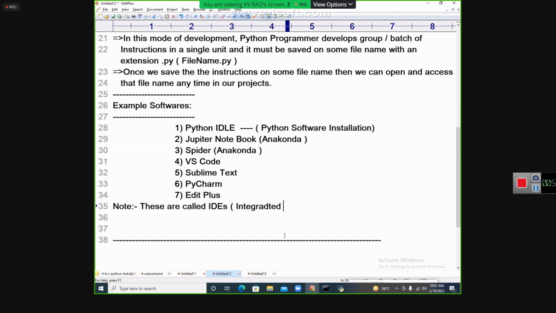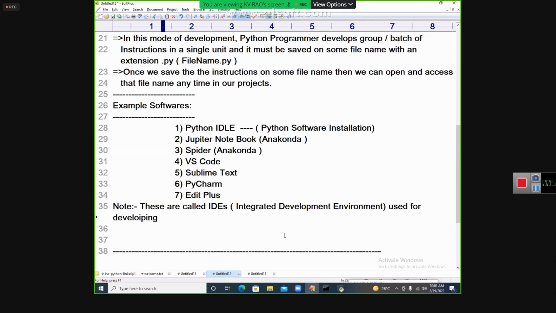IDE stands for integrated development environment. This is the integrated development environment, used for developing programs, used for developing Python programs.